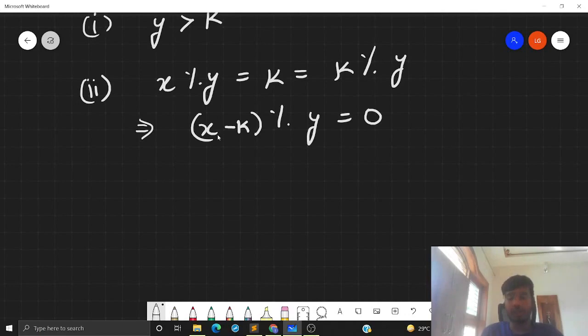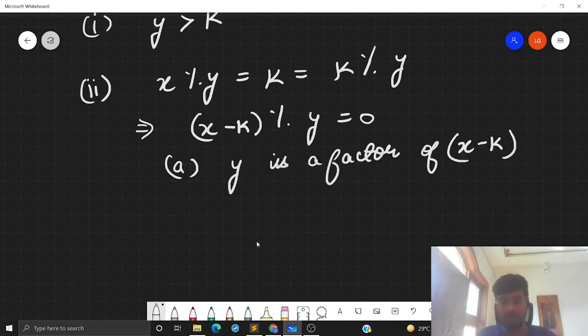Okay, so now we have this equation. Can we get some conditions on x, k, and y based out of this equation? Because x minus k modulus y is 0, it means that x minus k is a multiple of y, or in other words, y is a factor of x minus k. Okay, so we have got this condition.